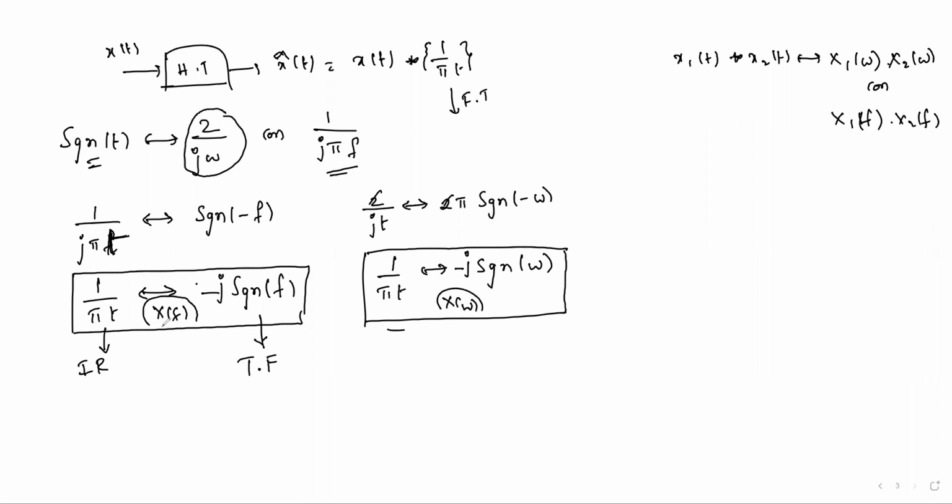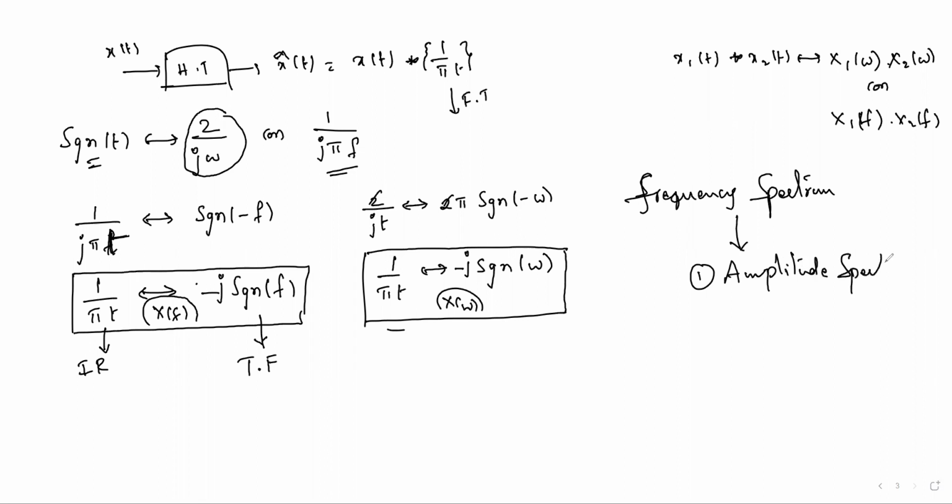Now, what is the spectrum of this transfer function? Generally, the frequency spectrum is the amplitude spectrum and phase spectrum combined, and we take it as the frequency spectrum of a given signal.